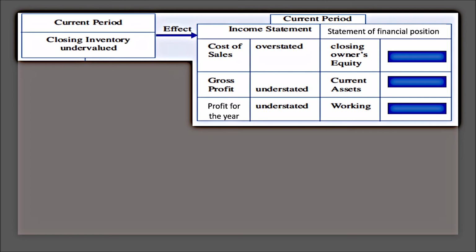The effect on the statement of financial position in the current period would be the closing owner's equity will be understated, and the current asset will be understated. The working capital or the net current asset would be understated as well.